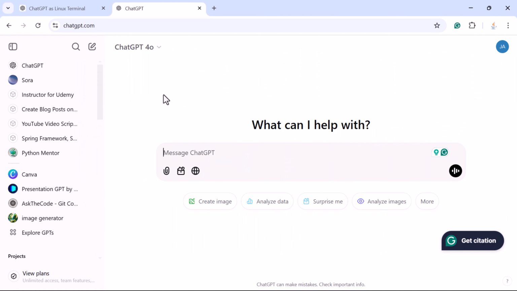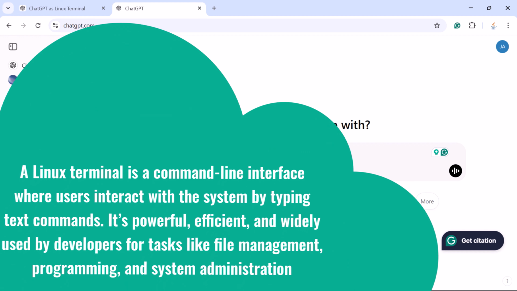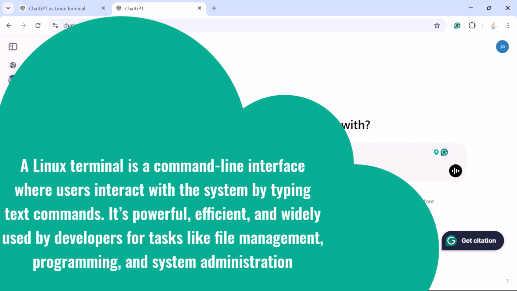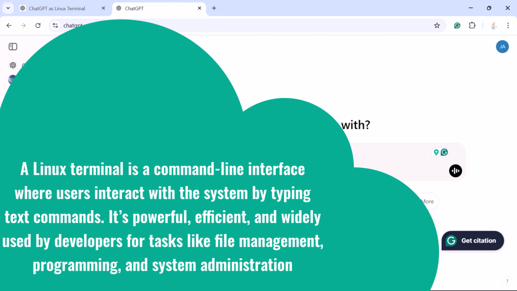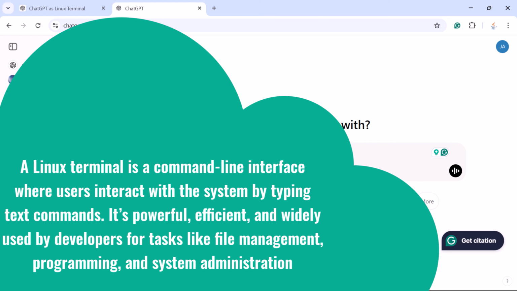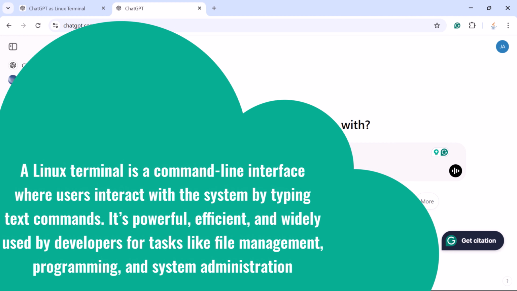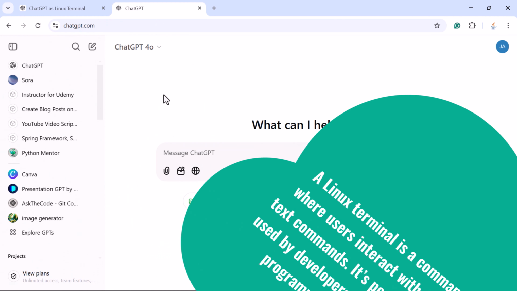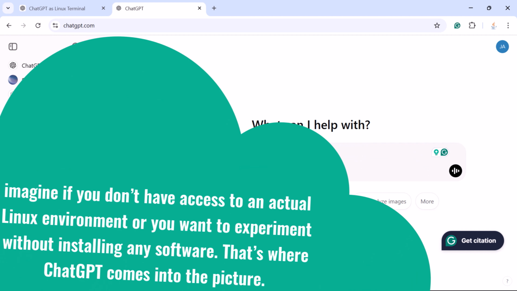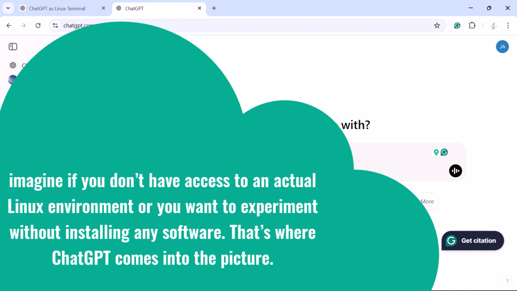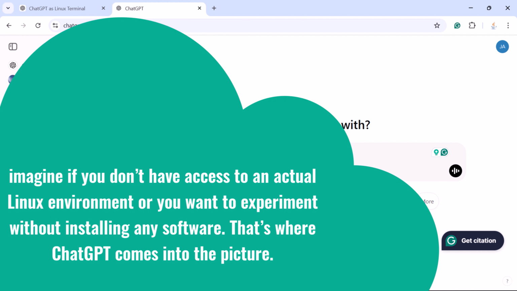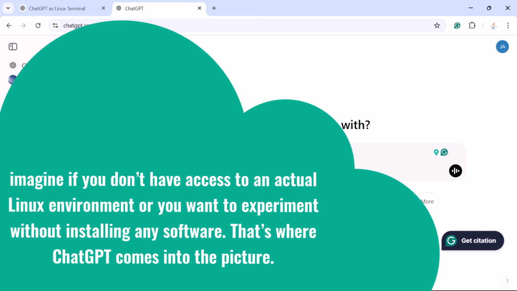Well, before jumping to the Linux terminal in ChatGPT, let us first understand what a Linux terminal is. A Linux terminal is a command line interface where users interact with the system by typing text commands. It's powerful, efficient, and widely used by developers for tasks like file management, programming, and system administration. Now imagine if you don't have access to the actual Linux environment, or you want to experiment without installing any software. That's where ChatGPT comes into the picture.